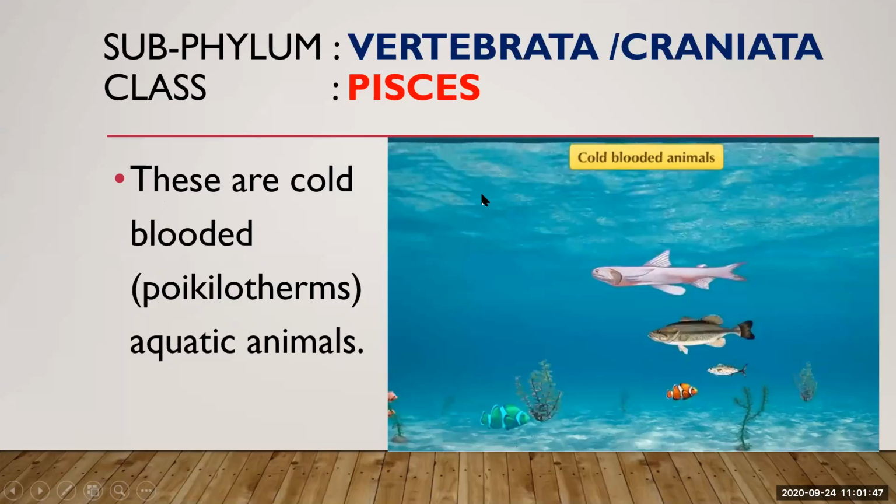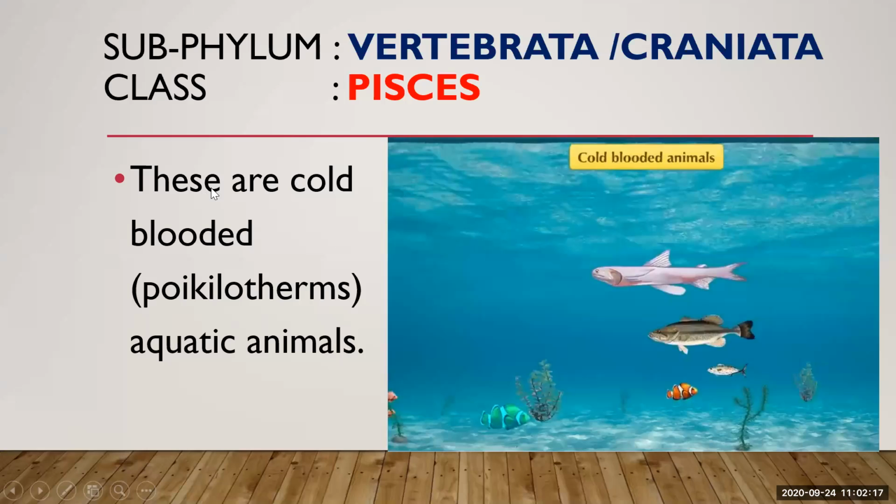These are the animals which belong to the class Pisces. They are cold-blooded and they are also known as poikilotherms. One more thing, they can heat and cool themselves by moving in and out of the sun. They can regulate their body temperature by coming under the sun, or they can move inside the water. As per this, they can regulate their body temperature.